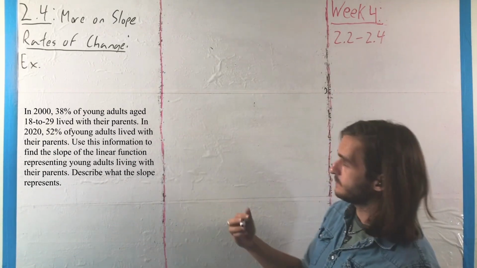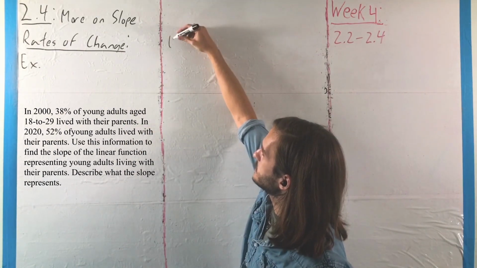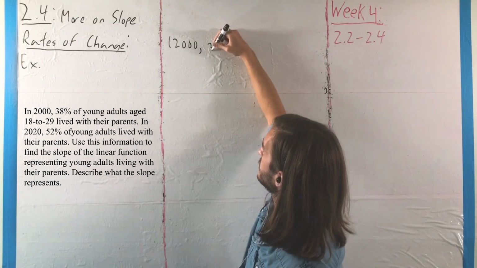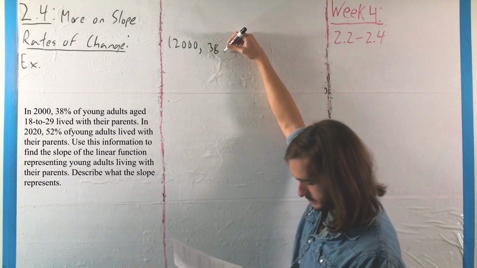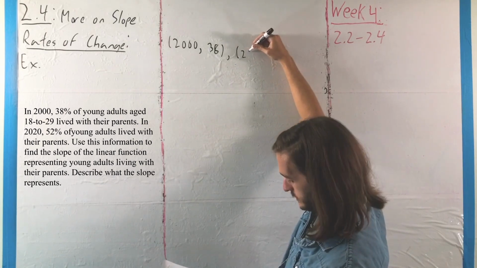So here, we're thinking of this in the same sort of way that we had with our last application from the previous section, and in this way, we can translate our information into 2 points, 2000 for the year 2000, and 38 to represent the percentage living at home, along with the point 2020